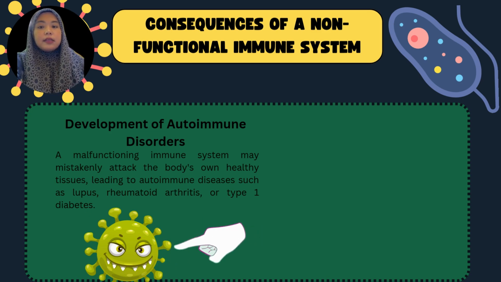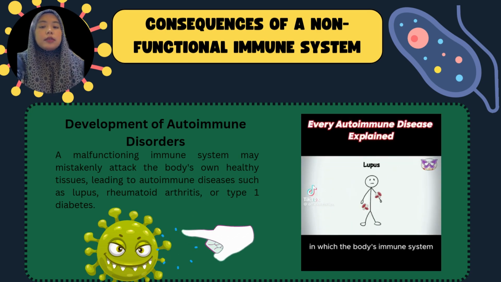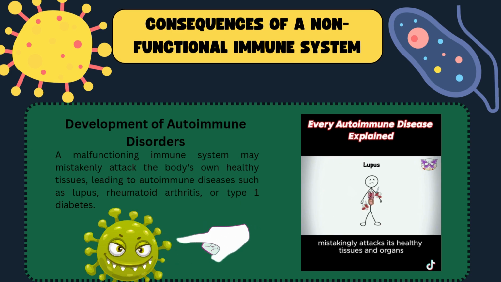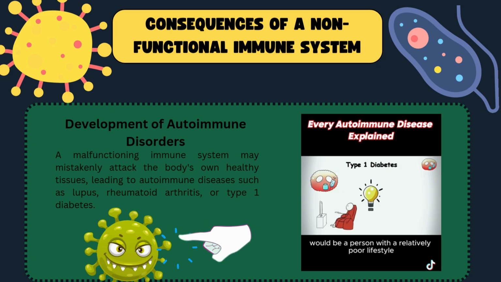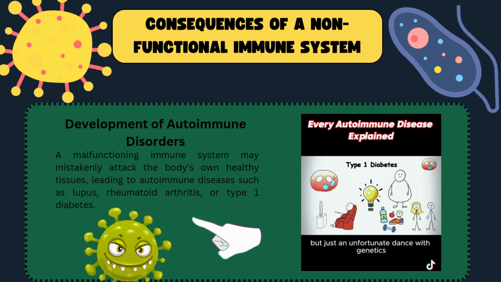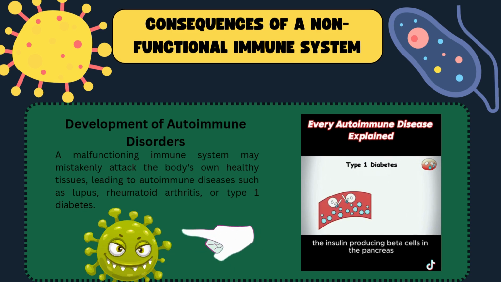The last one is development of autoimmune disorder. Lupus. Lupus is an autoimmune disease in which the body's immune system mistakenly attacks its healthy tissues and organs. Type 1 diabetes. Usually the idea of people with diabetes would be a person with a relatively poor lifestyle or just obese, but in particular individuals, it is not their lifestyle, but just an unfortunate dance with genetics, where the body's immune system mistakenly attacks and destroys the insulin-producing beta cells in the pancreas.